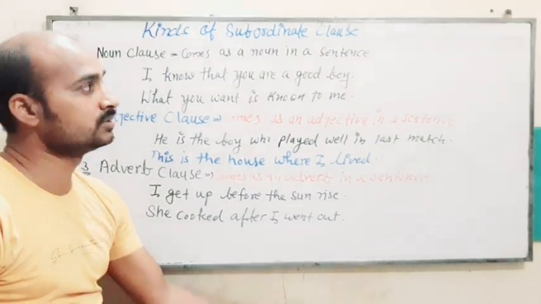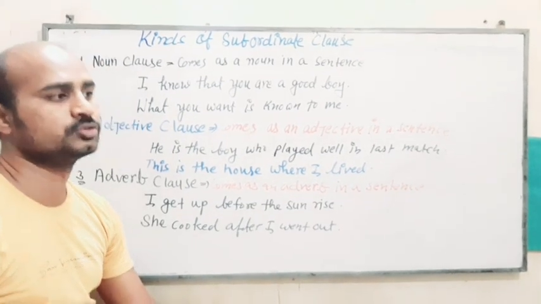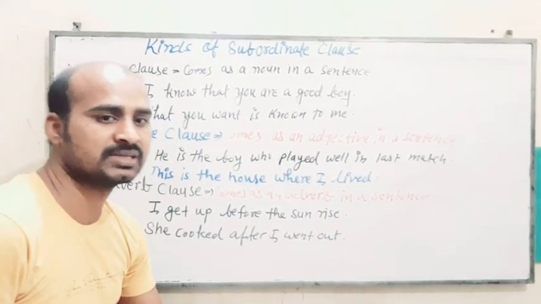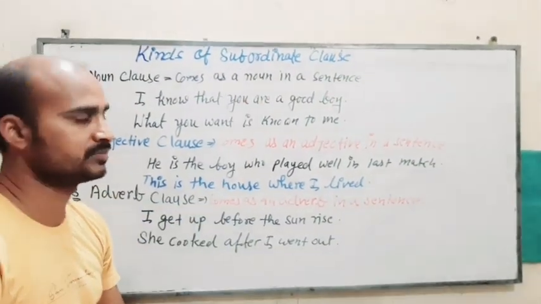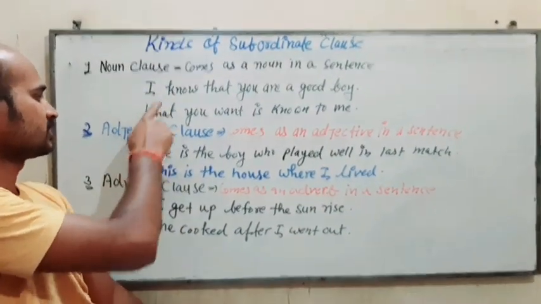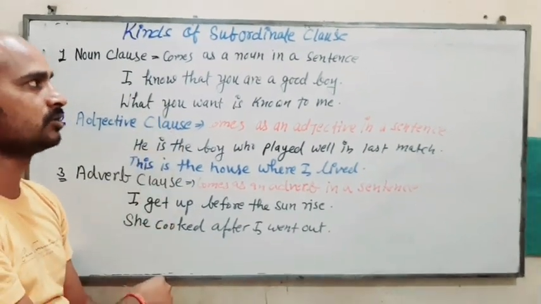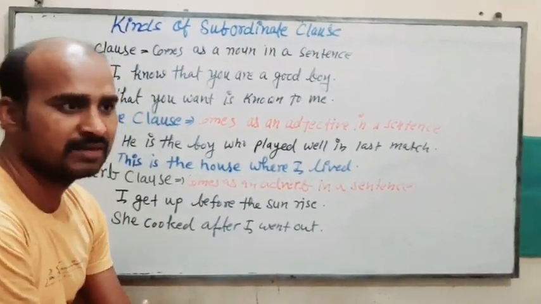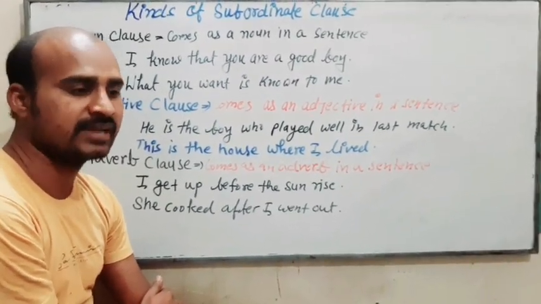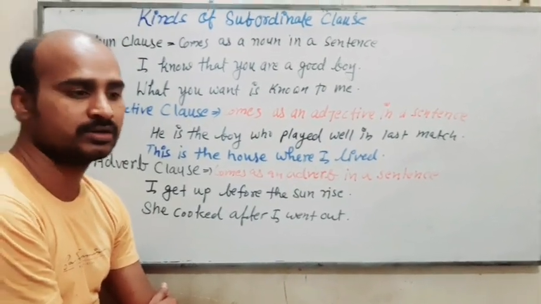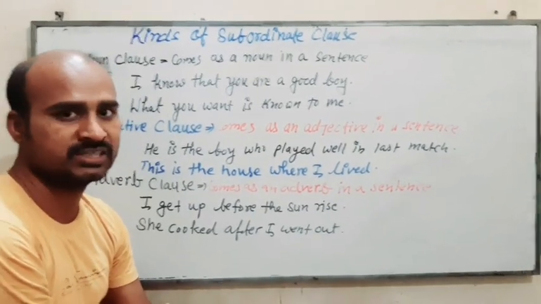If I talk about the subcategories of principal, coordinate and subordinate clause, we don't have subcategories of principal clause and coordinate clause, but we have subcategories of subordinate clause: noun clause, adjective clause and adverb clause. So these are the three subcategories of subordinate clause. Though we also have different types in coordinate clause, as per the conjunction we use for making the coordinate clause, like cumulative, illative, adversative, etc.